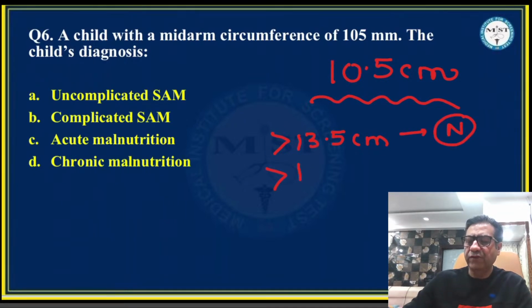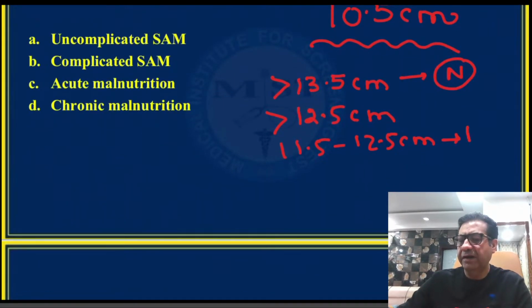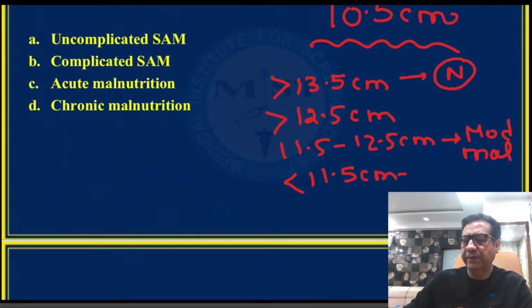A mid-arm circumference of more than 12.5 centimeters is considered as no malnutrition. A mid-arm circumference of 11.5 to 12.5 centimeters is considered as moderate malnutrition. And in case the mid-arm circumference is less than 11.5 centimeters, it is considered as severe malnutrition.